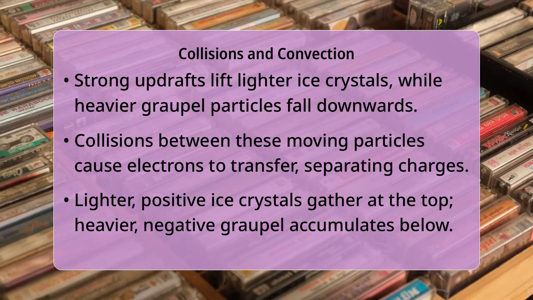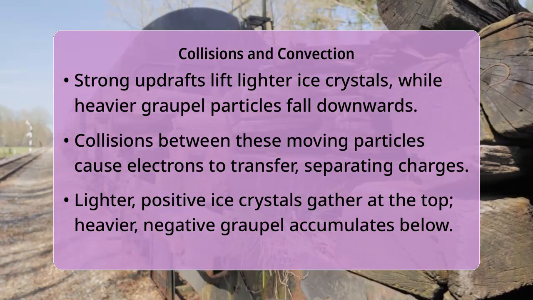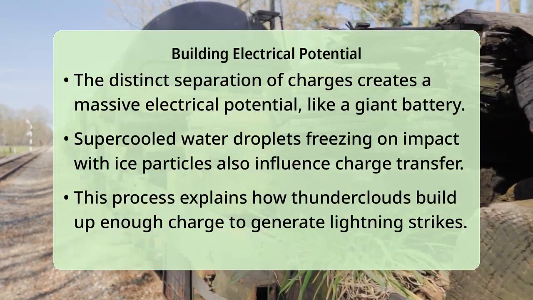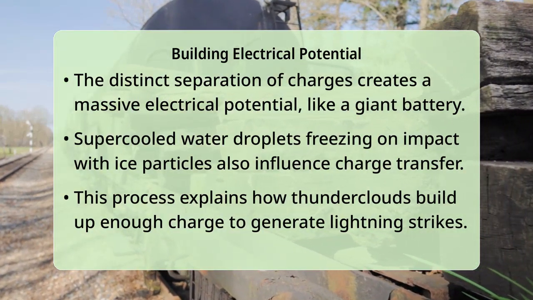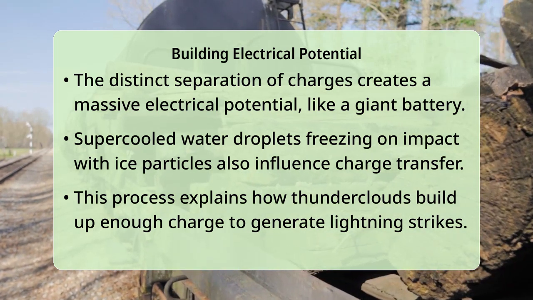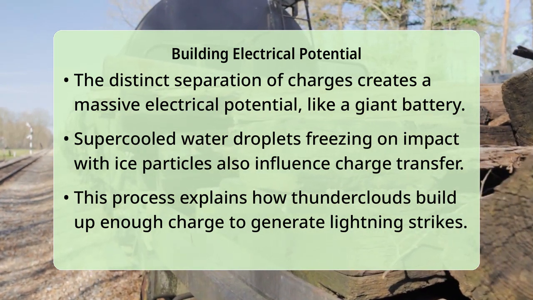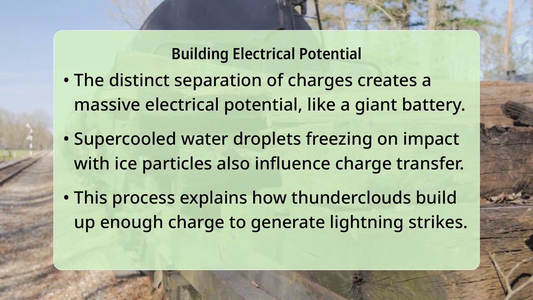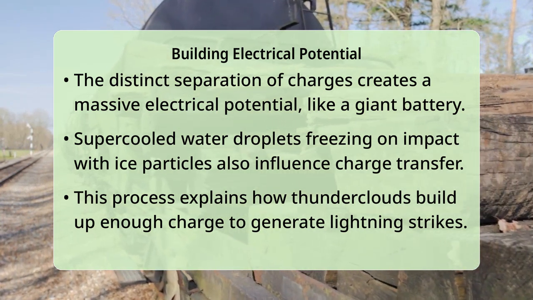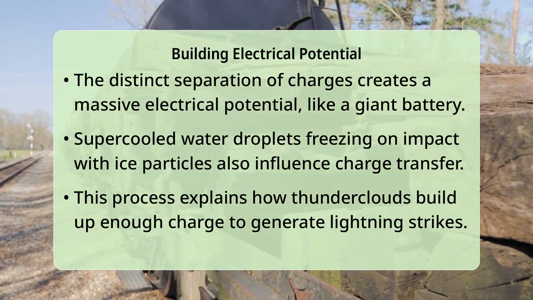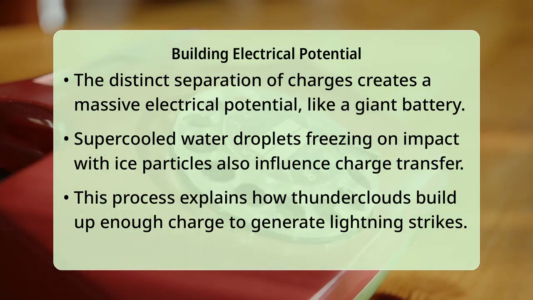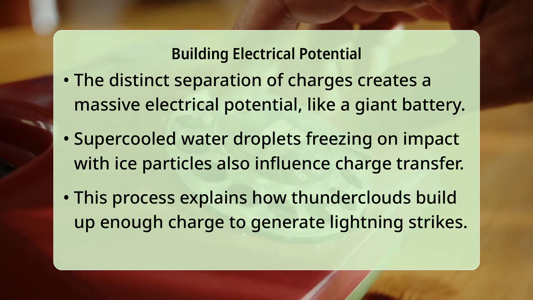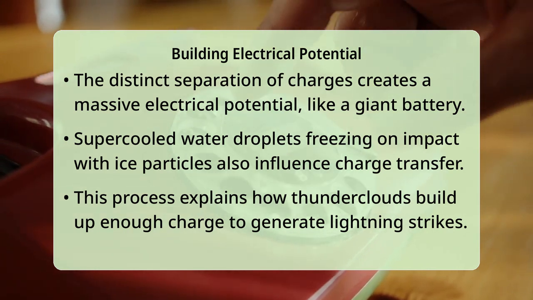This means that in many thunderclouds, lighter, positively charged ice crystals accumulate in the upper regions, while heavier, negatively charged graupel collects in the lower parts of the cloud. This distinct separation of positive and negative charges creates a massive electrical potential, much like a giant battery, ready to discharge. An interesting detail is the role of supercooled water, which remains liquid below freezing temperatures.